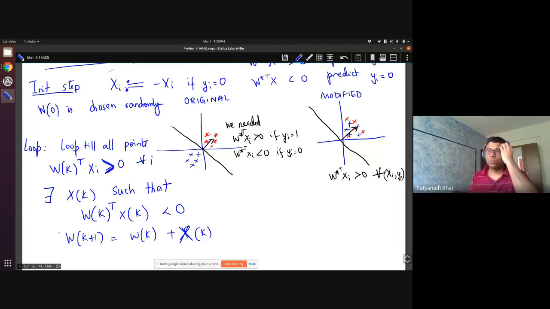That's it. If I take Wk plus 1 transpose Xk, you will see that we are adding a positive component, and hopefully this will correctly put all the points on one side of the hyperplane. That is the motivation of this modified algorithm. Is this clear?